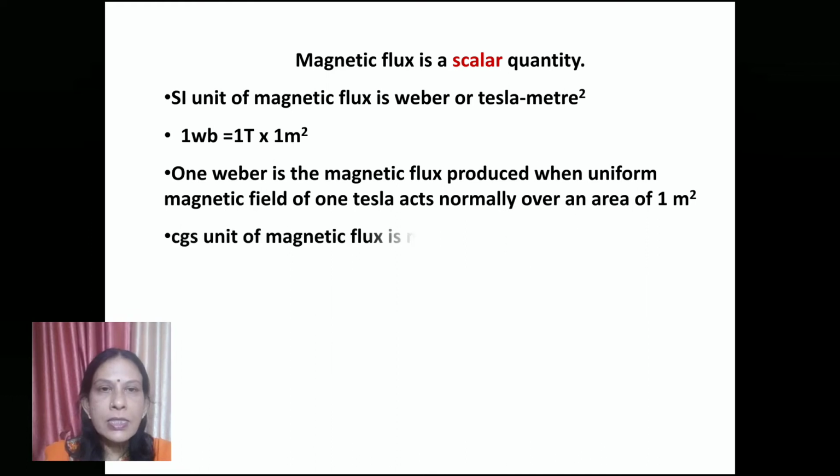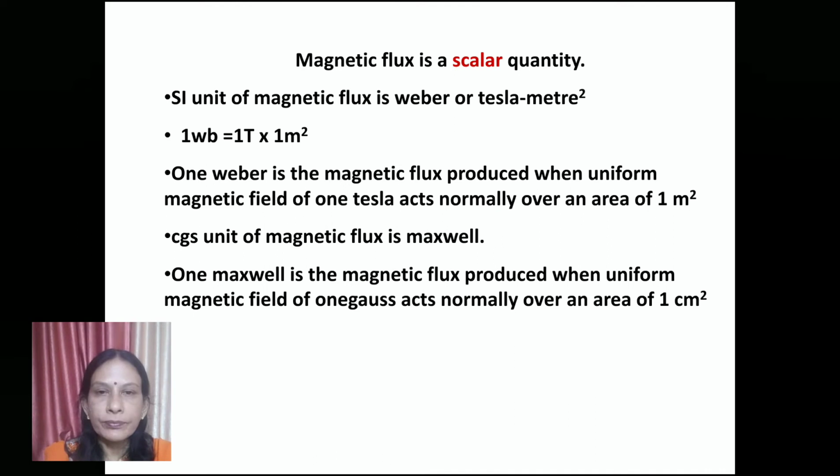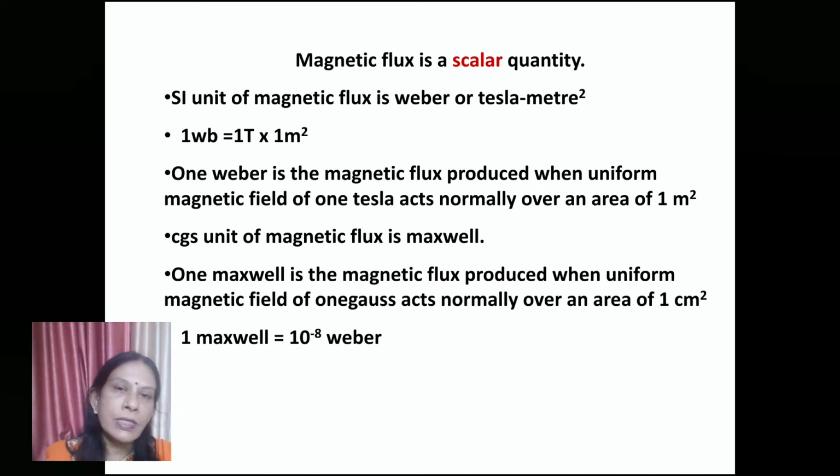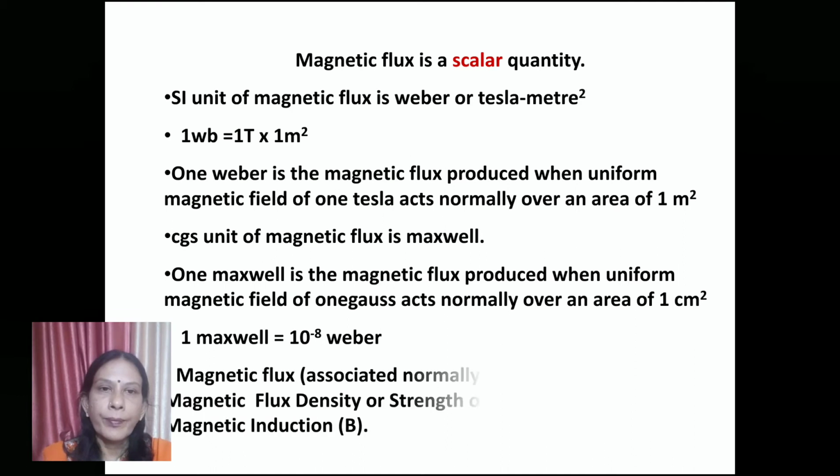In the CGS system, magnetic flux is given in Maxwell, and 1 Maxwell is the magnetic flux produced when a uniform magnetic field of 1 Gauss acts normally over an area of 1 square centimeter. We can relate the CGS and SI units as 1 Maxwell equals 10 raised to power minus 8 Weber.